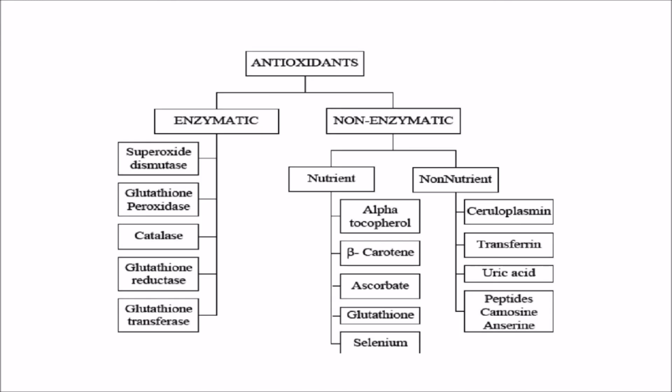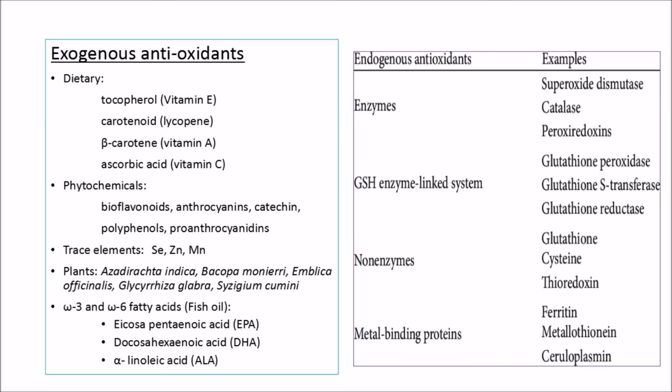We can also classify antioxidants as enzymatic and non-enzymatic. Among the non-enzymatic nutrients and non-nutrients we can further classify. Here are some examples. We can also classify antioxidants as exogenous and endogenous.